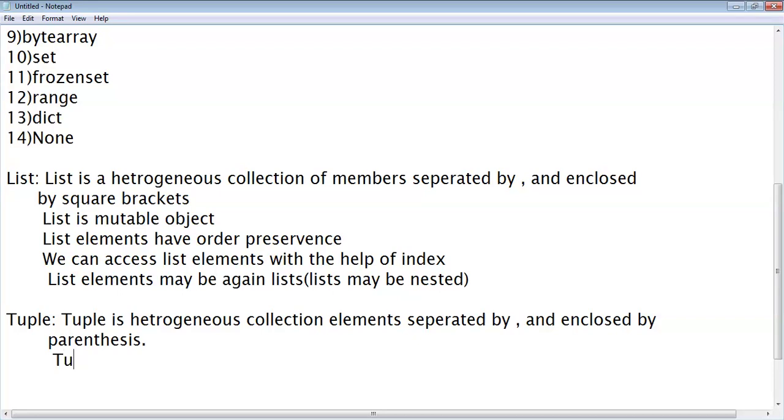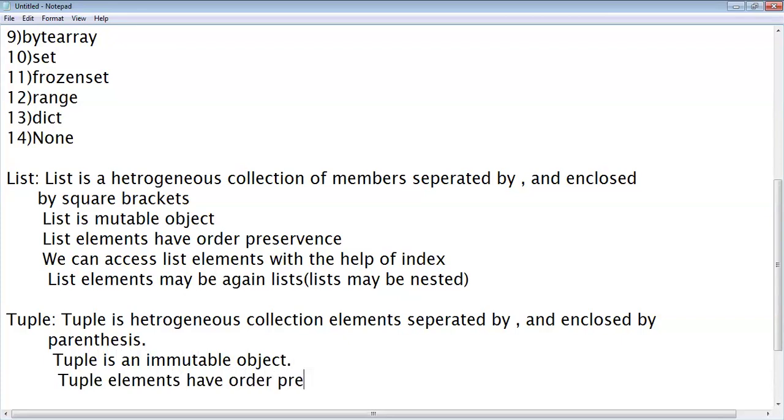Tuple is an immutable object. We can't make changes to a tuple object. Tuple elements have order precedence.